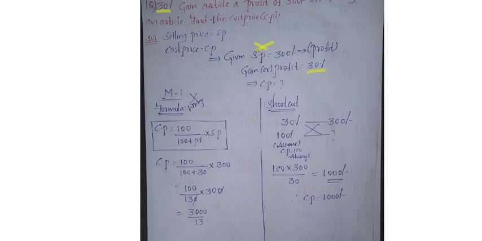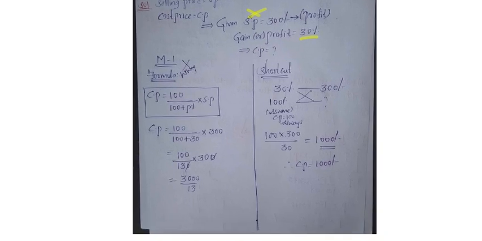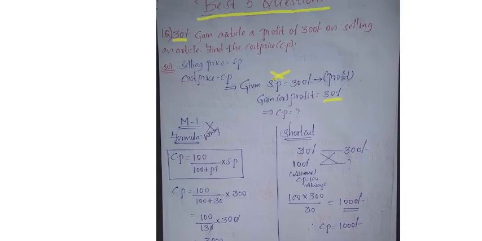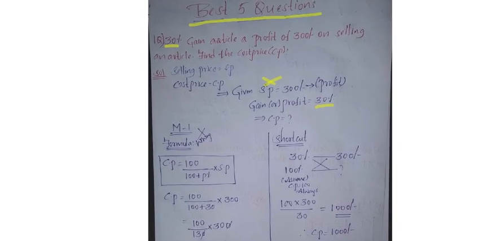You all know that. Here you will assume from the question that the selling price is 300 rupees, and you will substitute that and do the whole calculation, and finally you will get something like 3000 by 13, that is equal to 200 rupees. But this method is wrong. Why? Because if the cost price is 200 rupees, here we got a profit of 300 rupees. When the profit is 300 rupees, how can the cost price be only 200 rupees? Wrong. Why is this answer wrong?